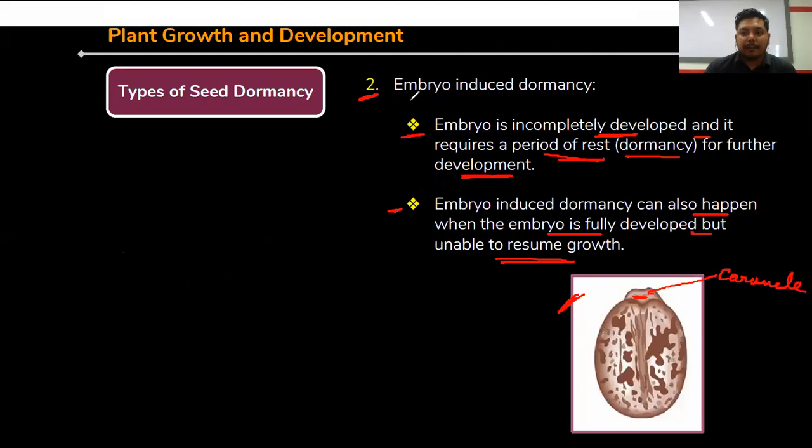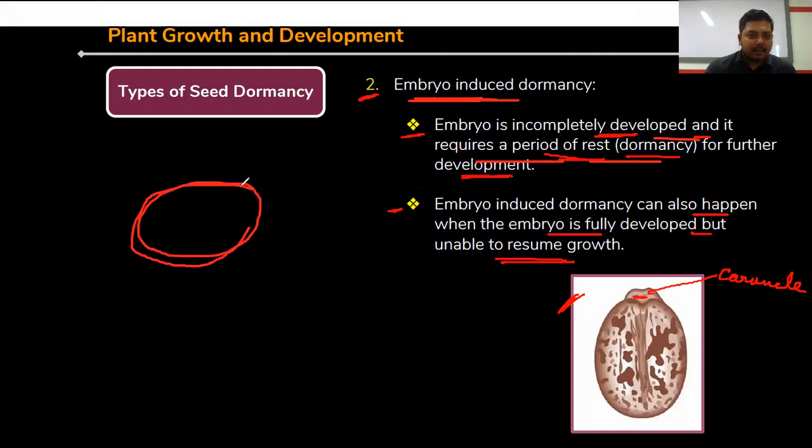Now embryo induced dormancy. The embryo is completely developed and requires a period of rest. Sometimes, in case of embryo induced dormancy, embryo development is not completed, it is still going on. At that time, the embryo is undergoing the resting period or dormancy period for further development.